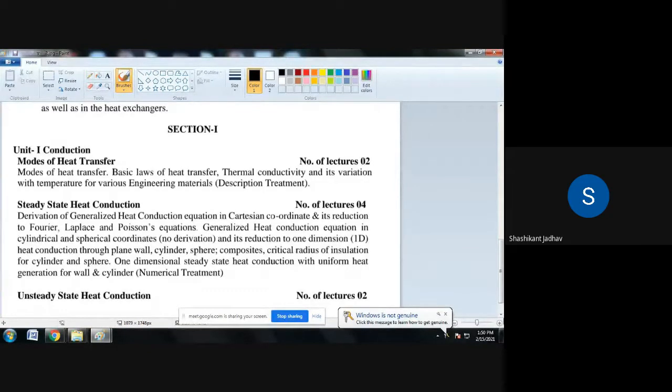So what is Kirchhoff's law? Kirchhoff's law states that the emissivity of a body is equal to its absorptivity, when the body remains in thermal equilibrium with its surrounding. Suppose one body is at 100 degrees Celsius and the surrounding is also at 100 degrees Celsius. At that time, for that body, emissivity is equal to absorptivity.